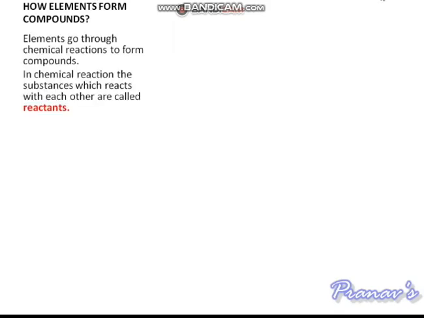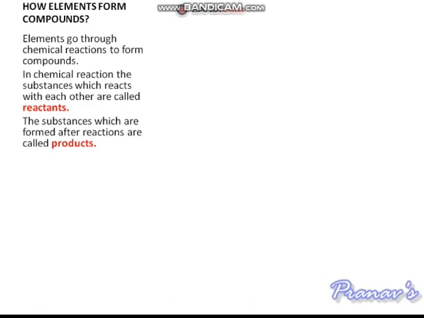How do elements form compounds? Elements go through chemical reactions to form compounds. In a chemical reaction, the substances which react with each other are called reactants. For example, when oxygen and hydrogen react, oxygen and hydrogen are the reactants, and the product is water. The substances which are formed after reactions are called products.